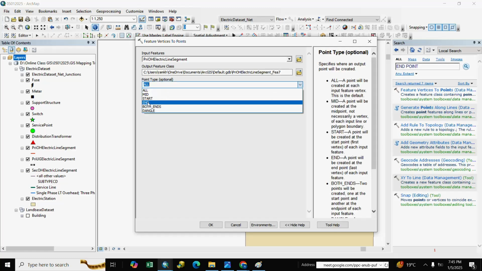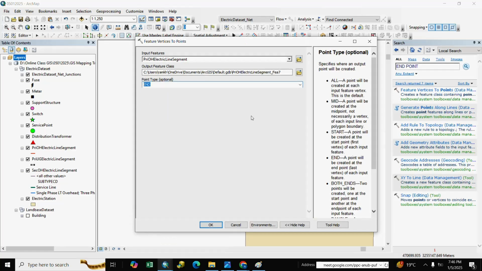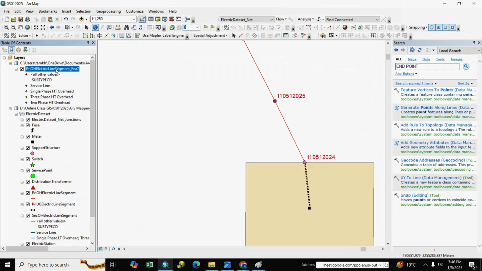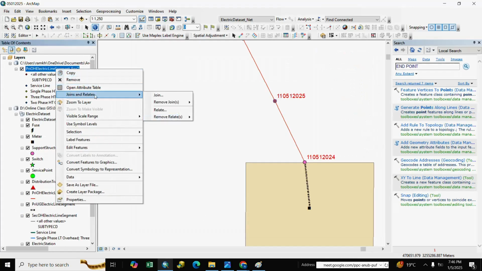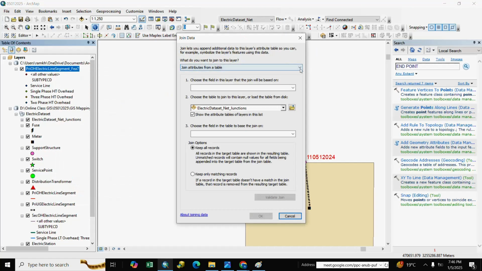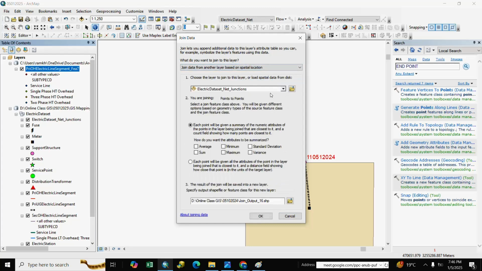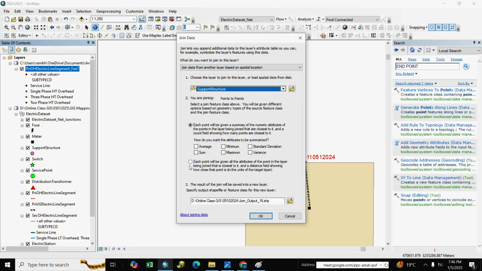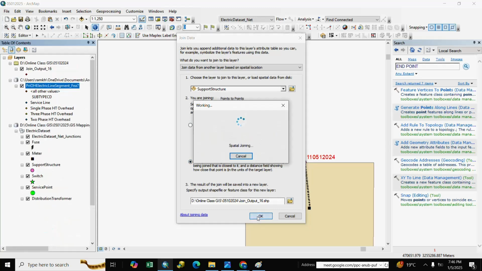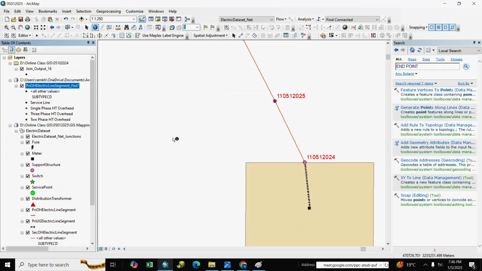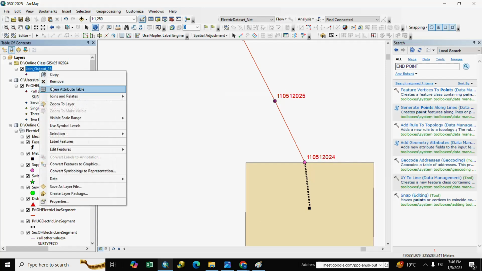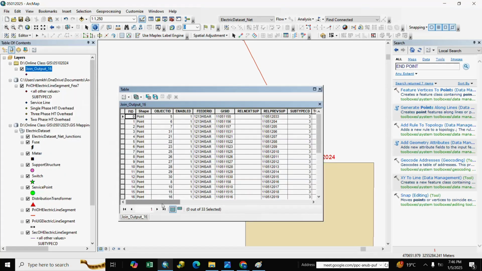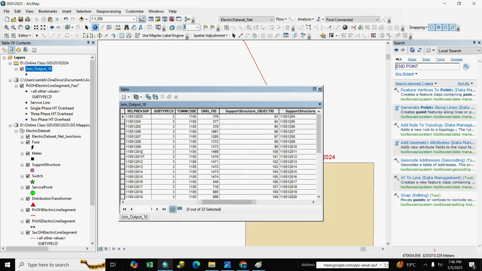We select here and OK and we right click and special join support structure and each will be given OK. For output field here is primary OH point and support structure.